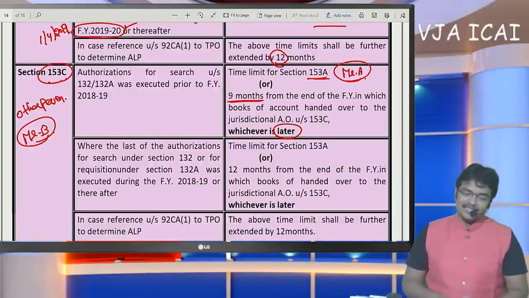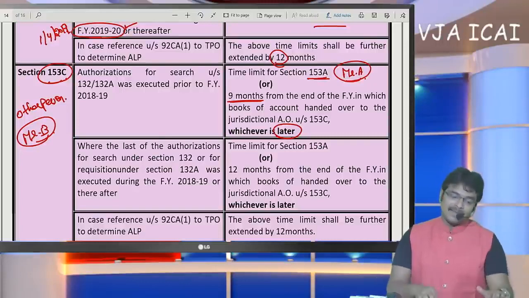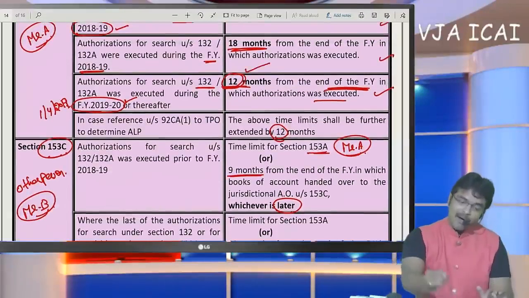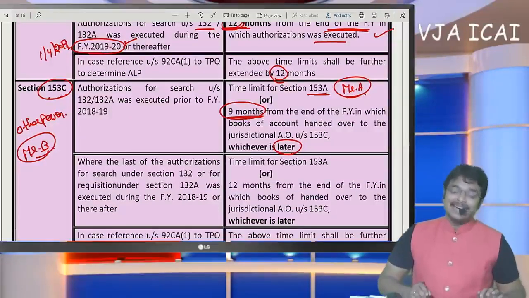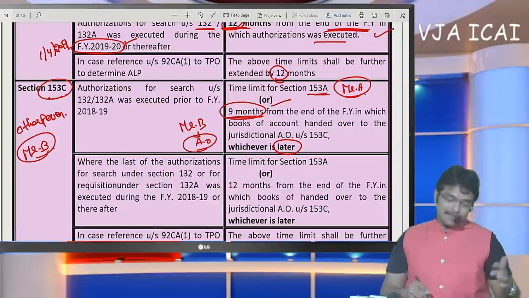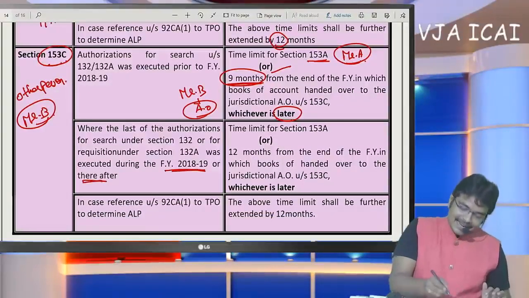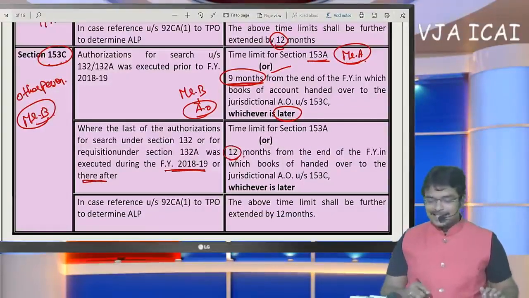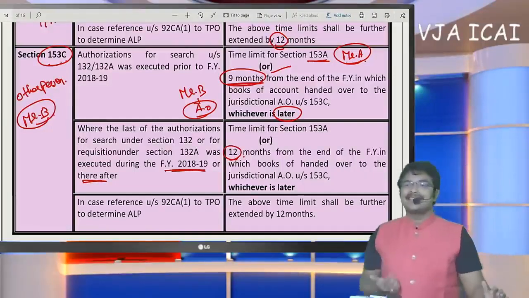Section 153C, the time limit under section 153A, that means this time limit of 12 months, or an additional time limit of 9 months upon receiving the documents by Mr. B's assessing officer. From that date onwards, 9 months has been given. But for financial year 18-19 and thereafter, 9 months has been extended to 12 months. So like this, the time limits have been given for completing the assessment.